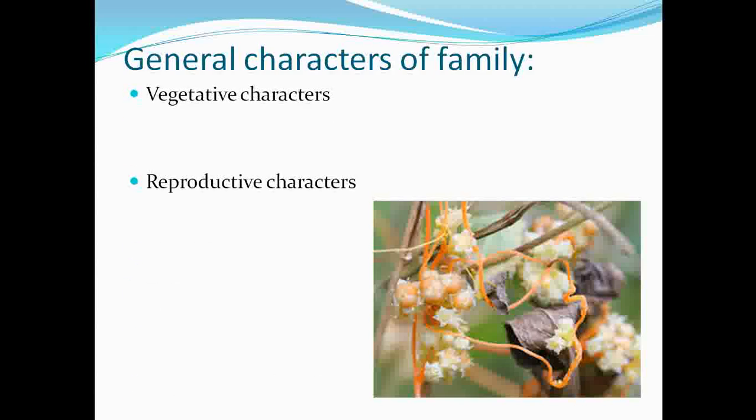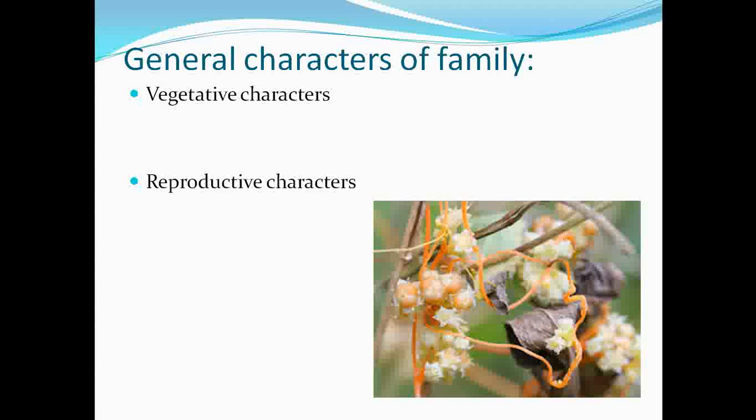Now moving on, we are going to discuss the general characters of the family. As we know, the general characters are divided into two types: vegetative characters and reproductive characters. Under the vegetative characters, we study the habit, root, stem and leaf. Under the reproductive characters, we study the type of inflorescence, the flowers, calyx, corolla, androecium, gynoecium, and fruit and seed. All those characters we have to study.